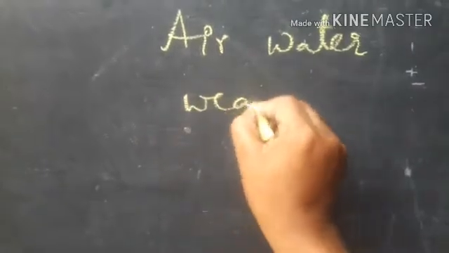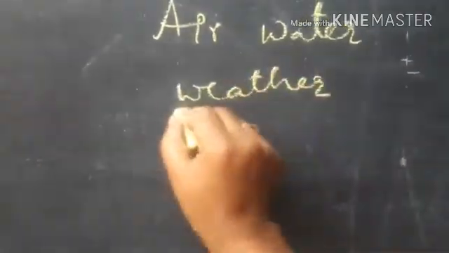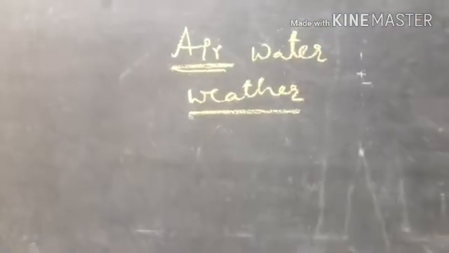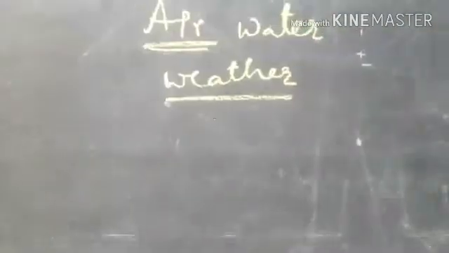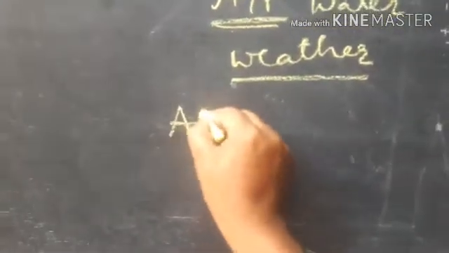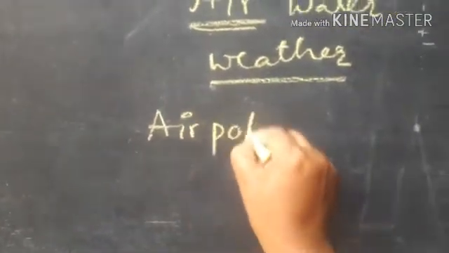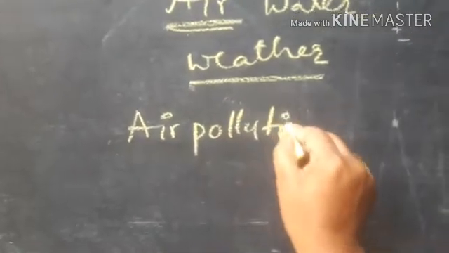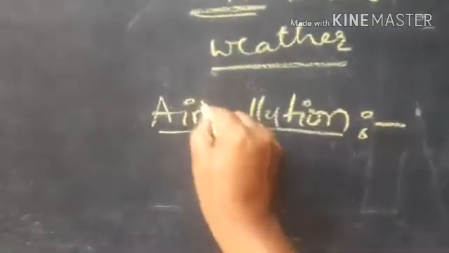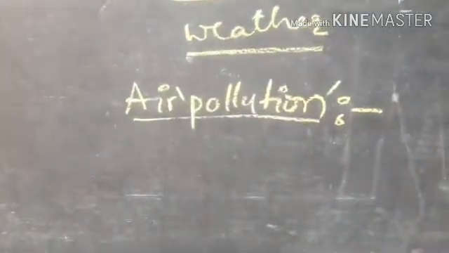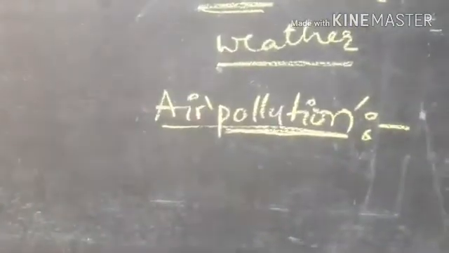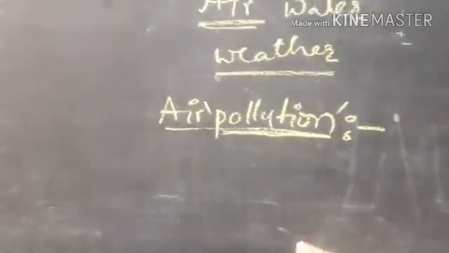Air, water and weather. So in this lesson we completed air: what is the composition of air, and what are the conditions and properties of air that we discussed. So the final topic in air is air pollution. What is meant by air pollution? Have you heard the word pollution? Pollution means disturbance of the composition of any natural resource.